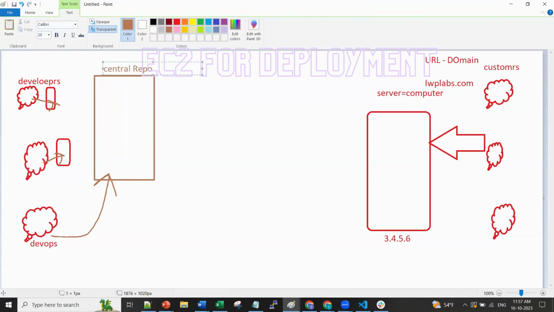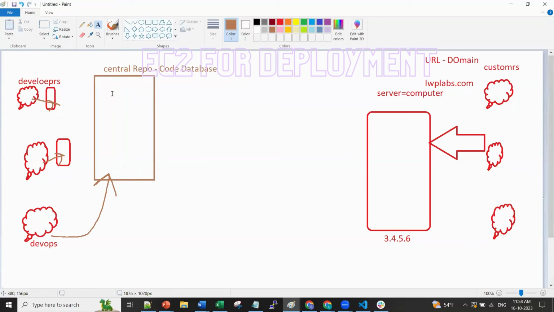When I say central repo, think of it as a code database. Here we will see a lot of repositories. So you will create a code database, the DevOps team's central repository. That means there are a lot of manufacturing units. You are creating your own godown, a central godown, where all the manufacturing vendors keep their items.